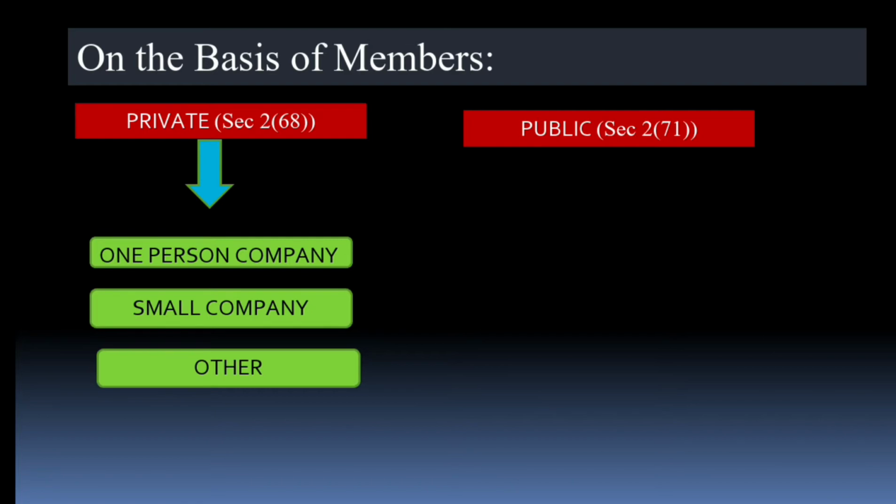So first of all, we learn about the private company. Private companies are divided into three types: one is a one person company, second is a small company, and third is the other type, which means the remaining private companies which do not come under the category of one person company and small company.